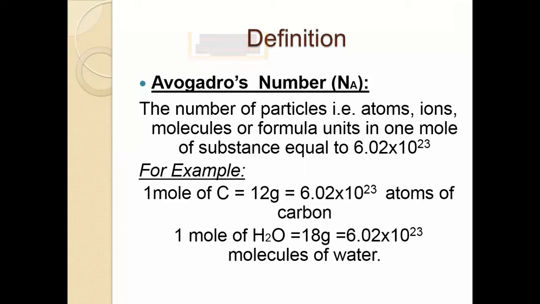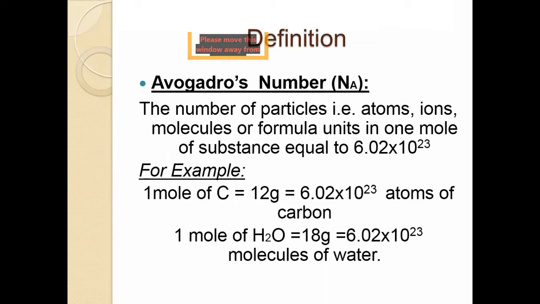1 mole of sodium ion is equal to 23 gram is equal to 6.02 into 10 raised to the power 23 ions of sodium. And in the last, 1 mole of chloride ion is equal to 35.5 gram is equal to 6.02 into 10 raised to the power 23 ions of chloride.